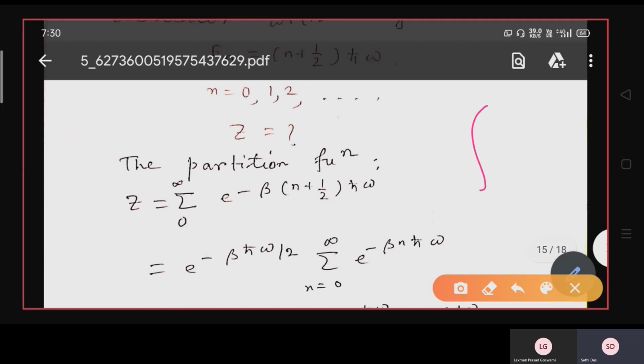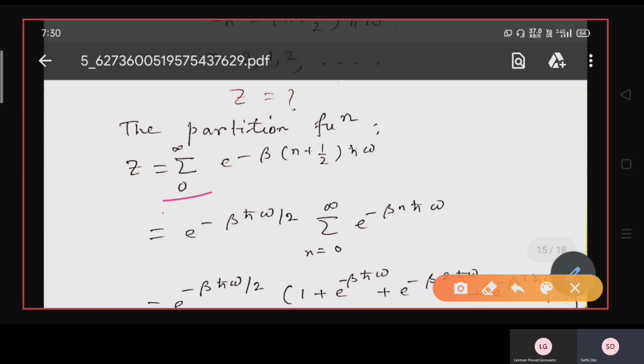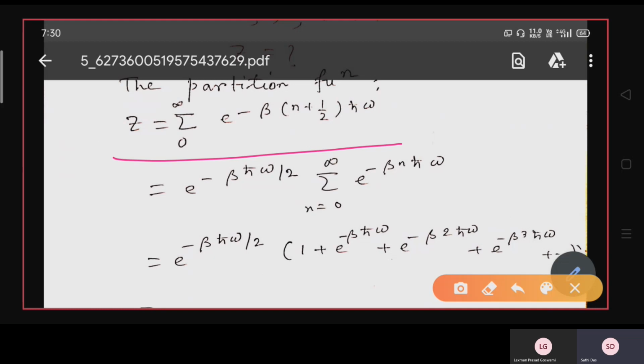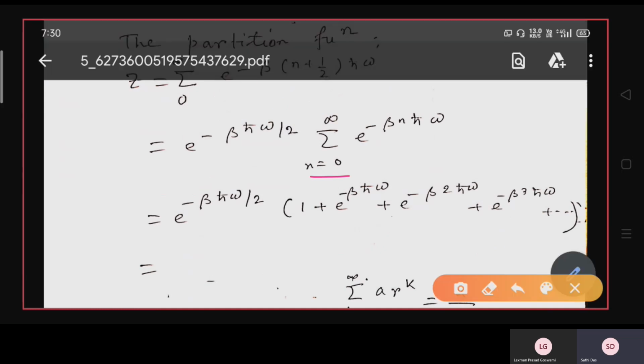In that case we take the integration over the phase space, but here we'll take the summation over the discrete energy levels, and the total energy, that is the Hamiltonian, is given as e to the power minus beta E, where E is n plus half h cross omega, and Z is the summation over all the energies, that is the sum from 0 to infinity of e to the power minus beta into n plus half h cross omega. Or you can write it with the n term separately and this term separately, that is e to the power minus beta h cross omega by 2, sum of n equals 0 to infinity e to the power minus beta n h cross omega.